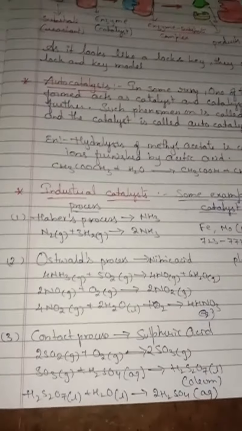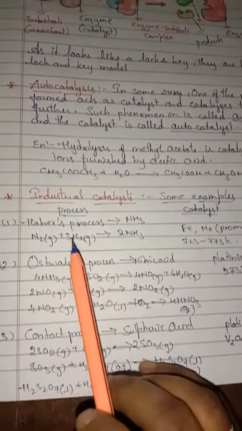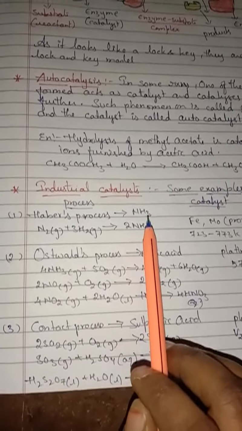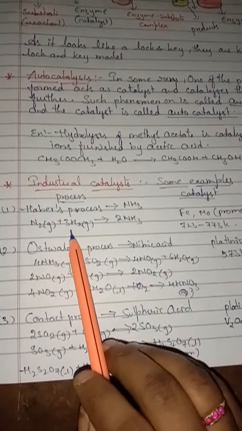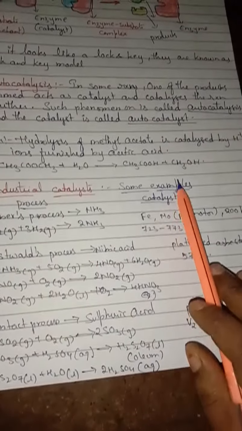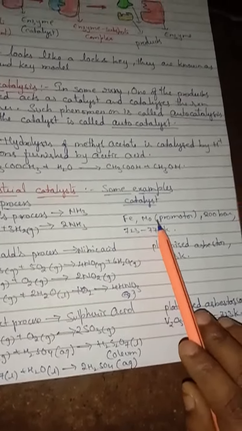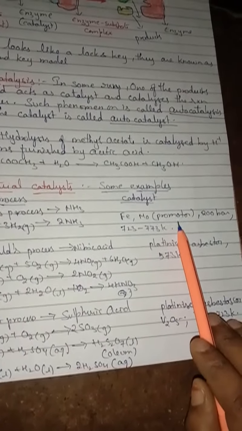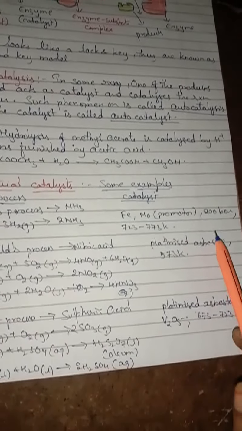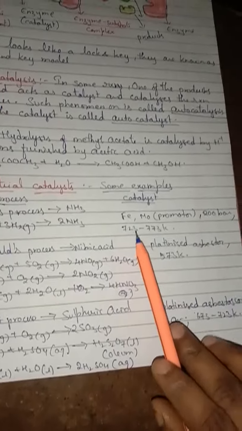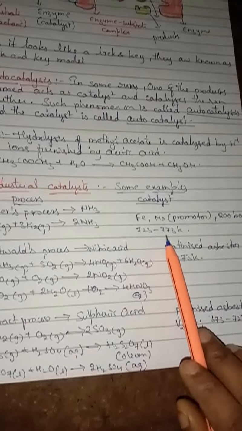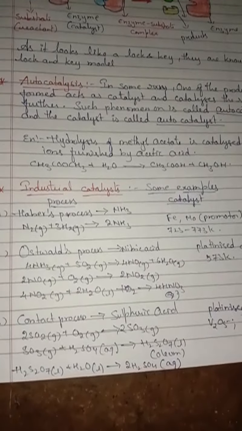Look here children, in Haber's process for the manufacture of ammonia, N2 plus 3H2 gives 2NH3. What catalyst have we taken? We have taken iron as a catalyst and Mo, molybdenum, as a promoter, which increases the rate of reaction, at a pressure of 200 bar and a temperature of 273 to 773 Kelvin.